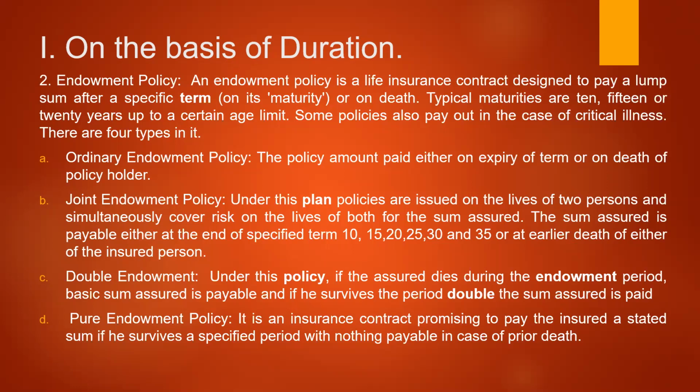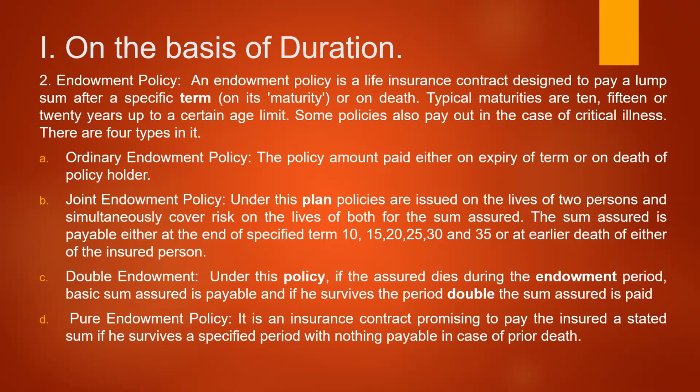So now there are four important types of policies in this category: ordinary endowment, joint endowment policy, double endowment policy, and pure endowment policy. In the ordinary endowment policy, the policy amount is paid either on expiry of the term or on the death of the policyholder.